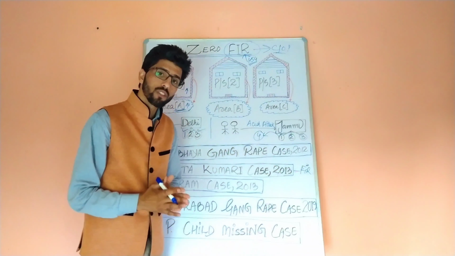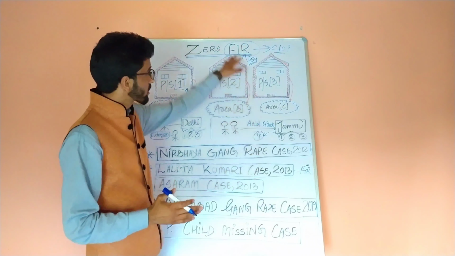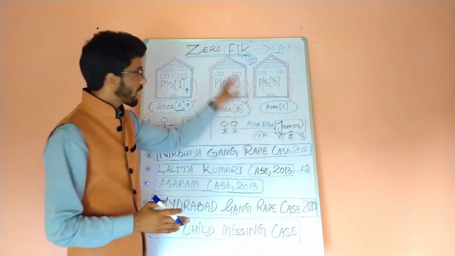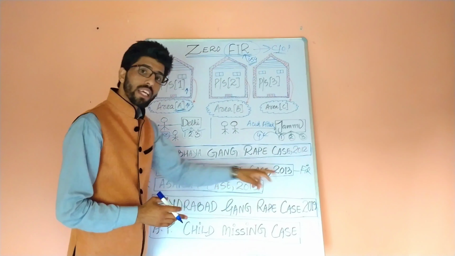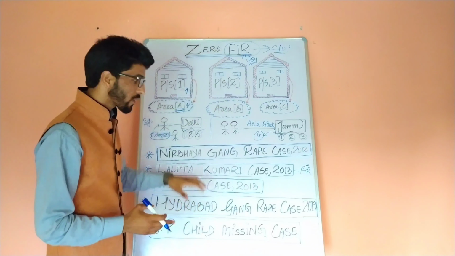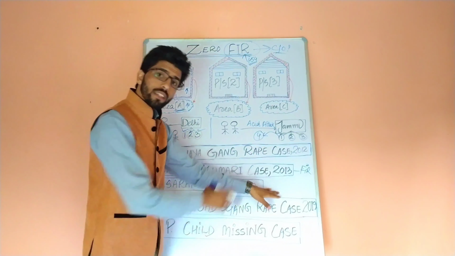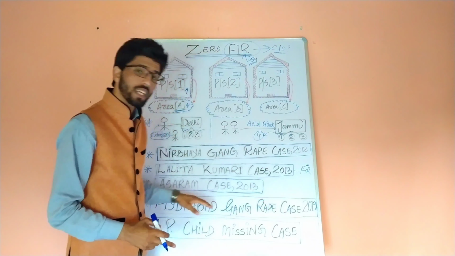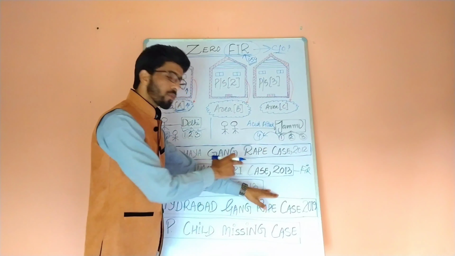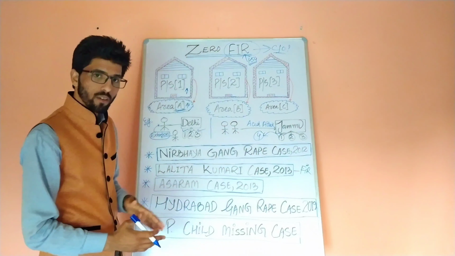Accordingly, what the family members do in the same case, the family members went to Delhi and lodged a zero FIR thereof. And what Delhi police did afterwards, once they have lodged an FIR against Asaram, because this is what zero FIR is talking about, that once FIR is registered, it is to be transferred to the concerned police station. When the Delhi police registered an FIR in this case, they transferred the same to the Jodhpur police station, because Jodhpur police station was the place wherein the rape occurred upon that girl by Asaram.